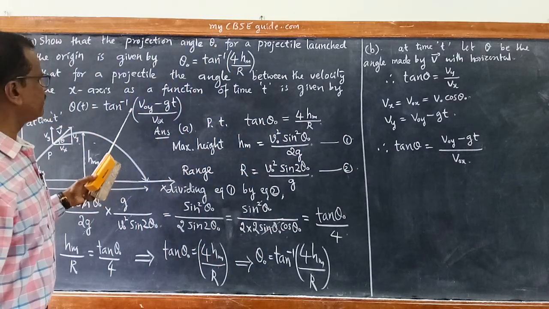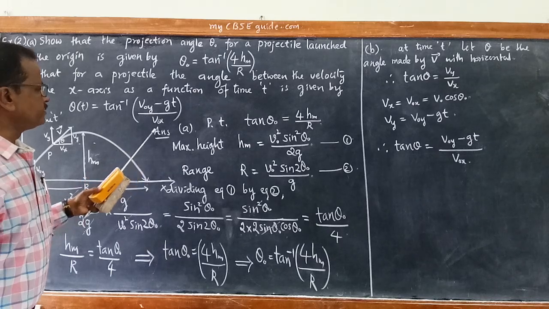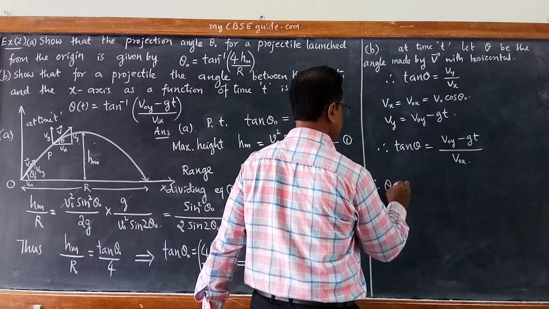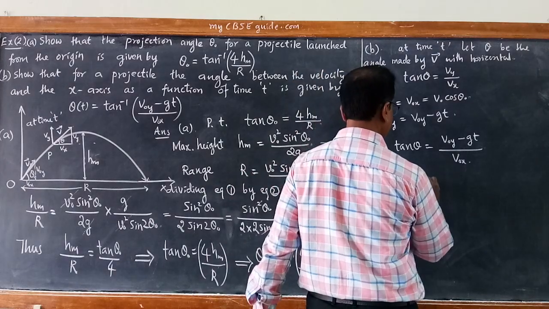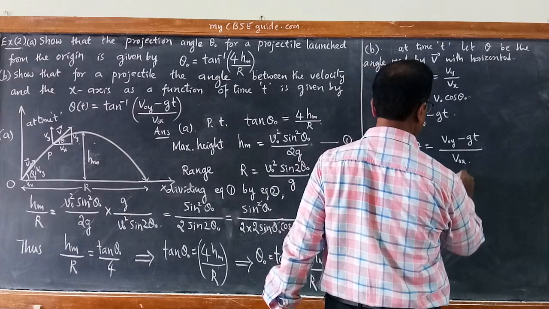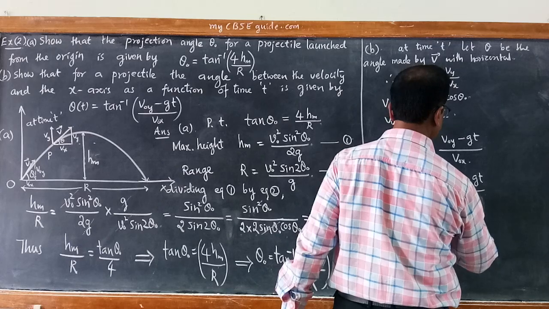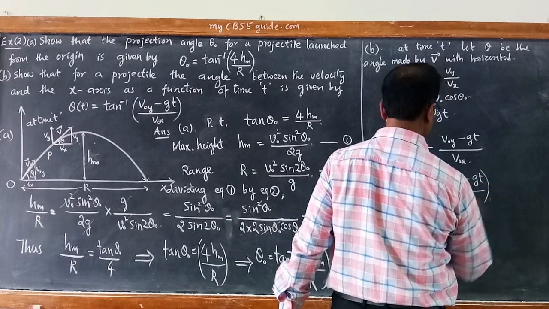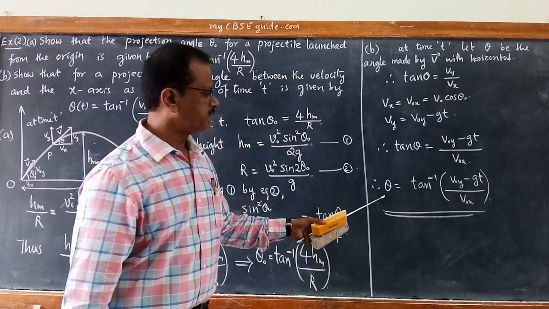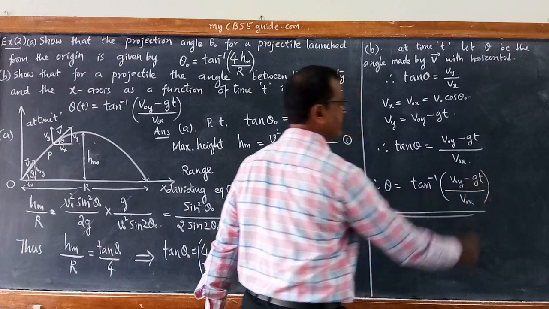So we can write tan theta is equal to V naught y minus g t divided by V naught x. Therefore, this implies theta is equal to tan inverse of V naught y minus g t divided by V naught x. So this becomes the solution. This implies that angle theta is not constant. Angle theta varies with respect to time t.